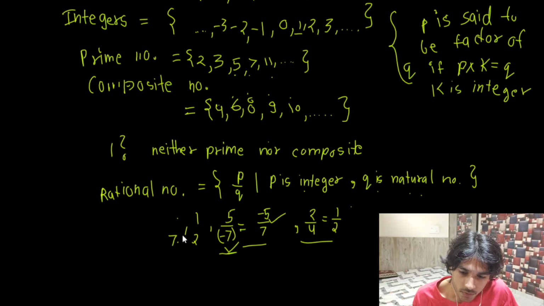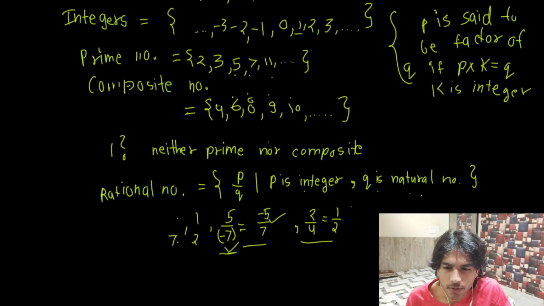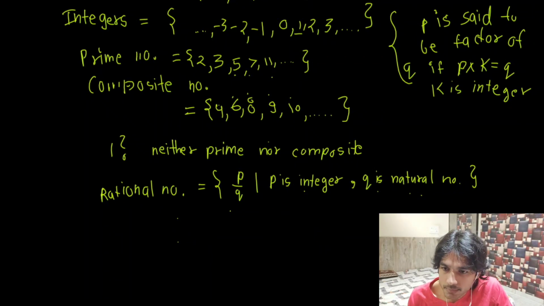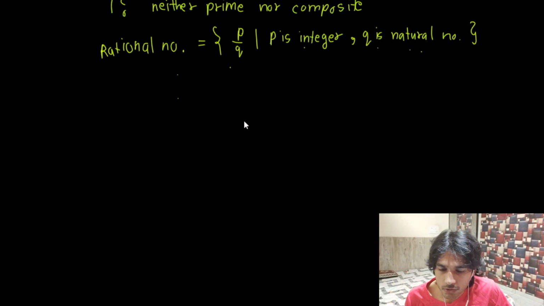There is another definition of rational number: a number which is either terminating or non-terminating but repeating. And I'm going to tell you what exactly I mean by that. Rational numbers. So there is another definition.